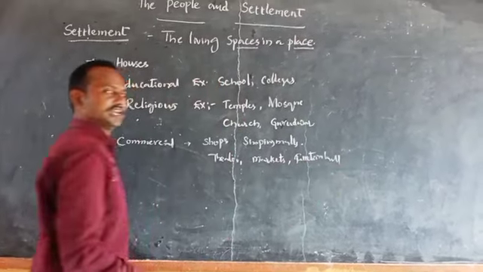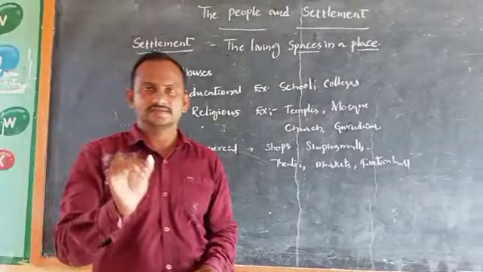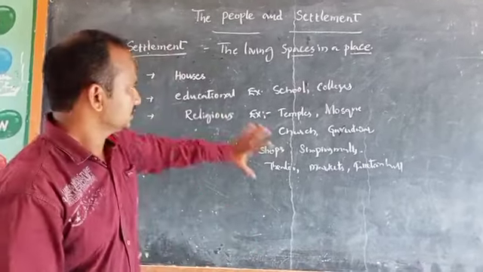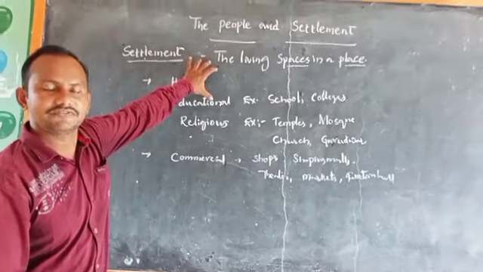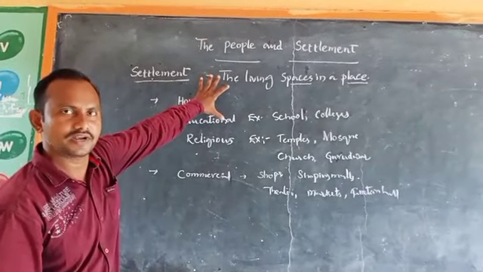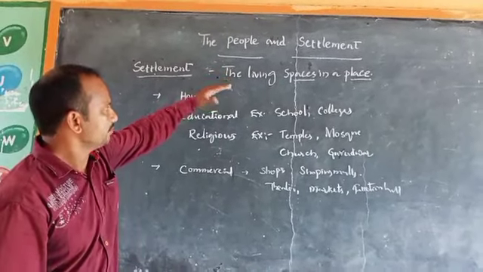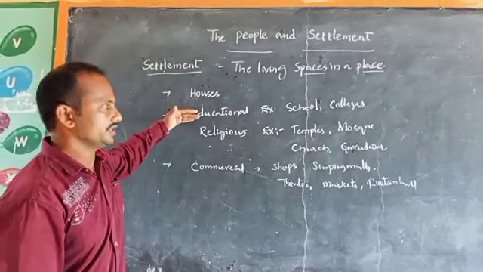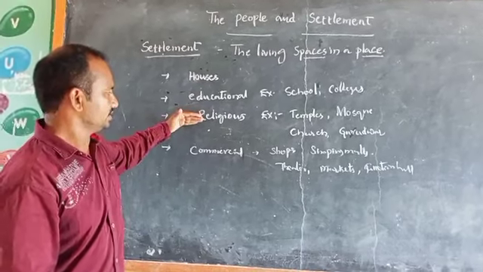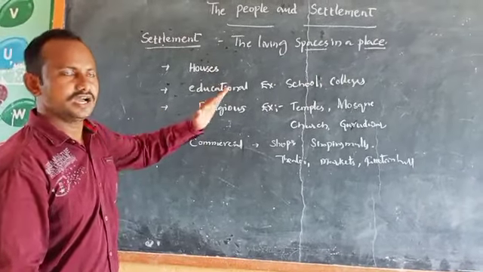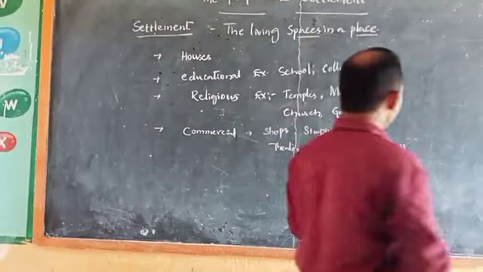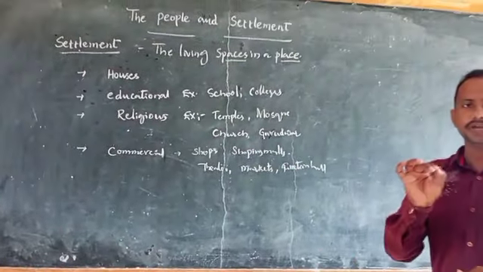These types of commercial activities also we can find in a settlement. So listen carefully. The living spaces in a place is called a settlement. In a settlement, we have various kinds of activities like the houses, educational activities, religious activities, as well as the commercial activities.